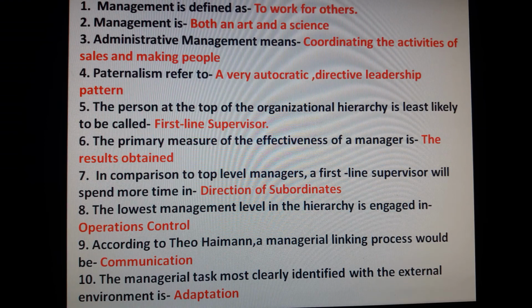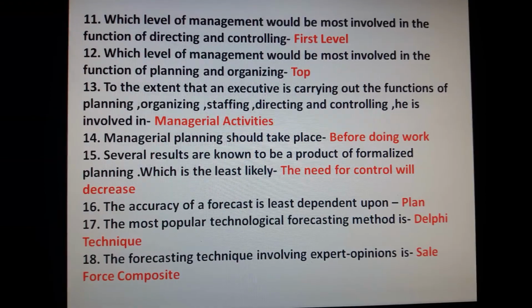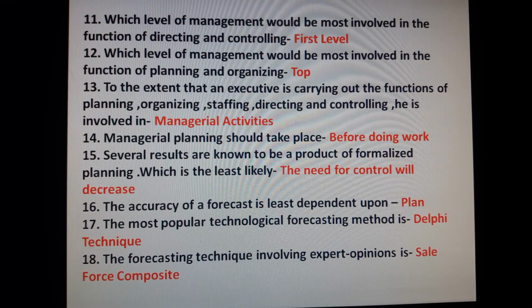According to Theo Haimann, a managerial linking process would be communication. The managerial task most clearly defined with the external environment is adaptation. Question number 11. Which level of management would be most involved in the function of directing and controlling? First level. Question number 12. Which level of management would be most involved in the function of planning and organizing?